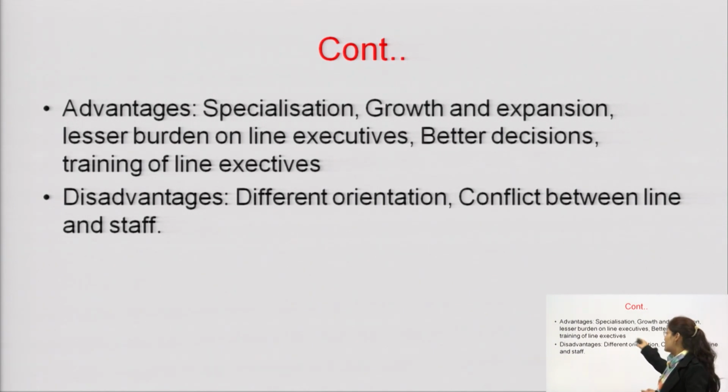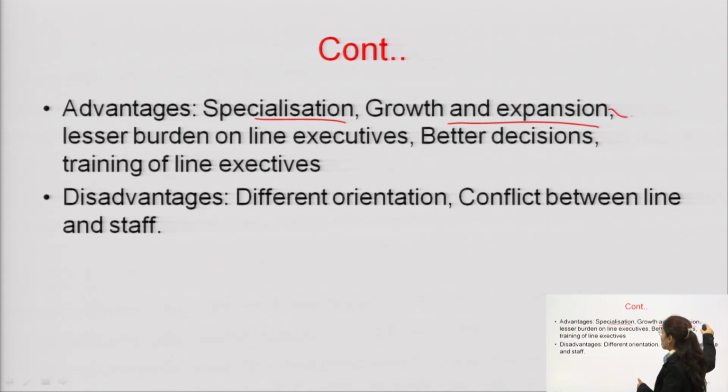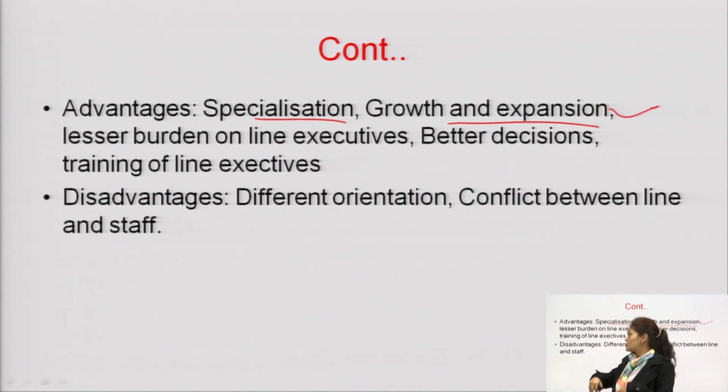Advantages: there is specialization in this type of organization. Growth and expansion are possible. Why? Because obviously there are specialized people in the organization, so the work will be managed in a proper way. Ultimately, one person is not liable for everything or deciding everything. So responsibility and authority will be divided on the basis of department, and they can think of expansion and growth if there is a line and staff organization.